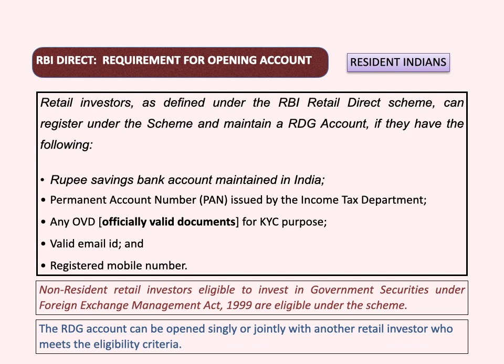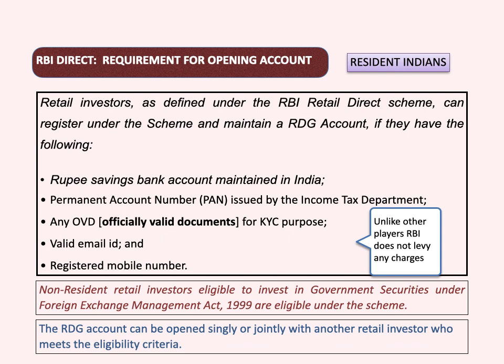If you are opening in a joint name, it goes without saying that you need to keep the PAN number and OVD, or officially valid document, ready for both. So both should have an email account, both should have separate phone numbers, and the documents should be kept ready for both the joint account holders.